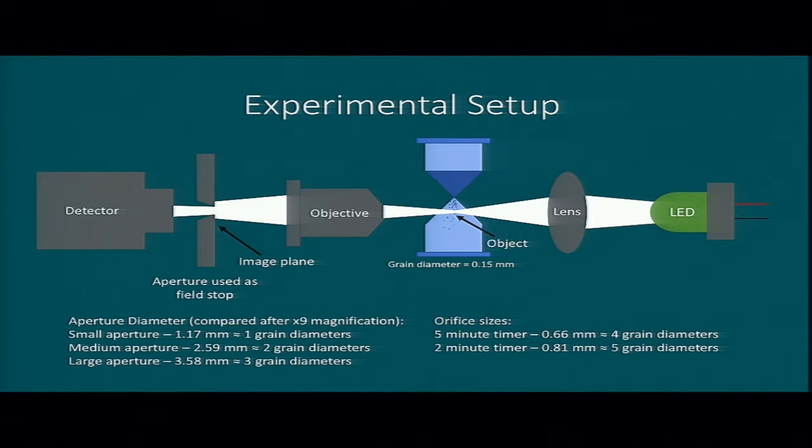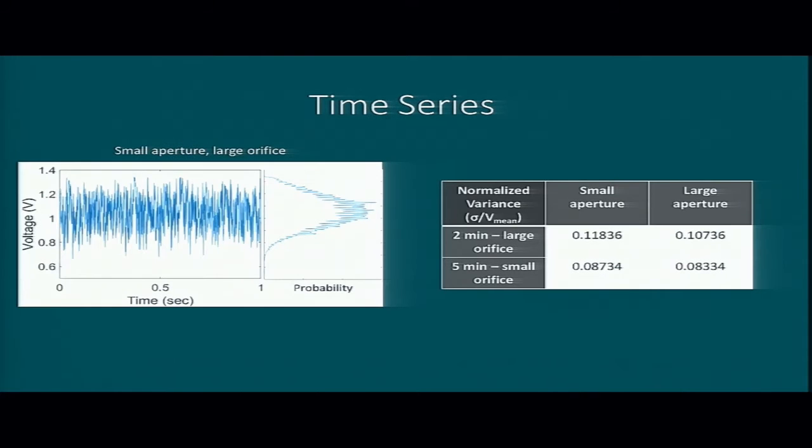After magnification, the grain sizes are on the order of a millimeter, so I've given some dimensions here. We're really interested in how changing the aperture size affects our distributions. So our time series look like this. We have a second here. High signal would mean no sand is present, and so various amounts of sand are present over time.